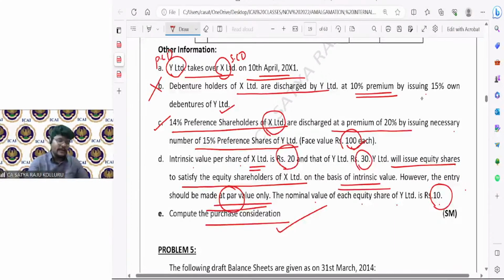All of you please participate. PC is which method? Still, I'm awaiting your answers. Which method of PC is it?